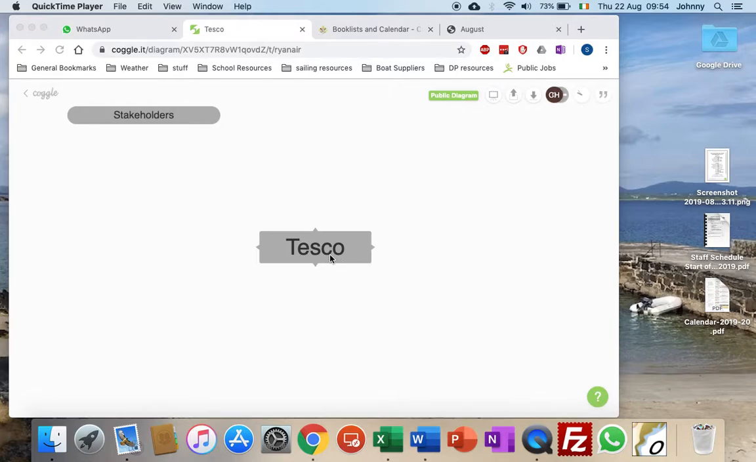So how this works. We're looking at Tesco here, and I'm going to try and create some branches of that for a mind map. We're looking at the stakeholders. Stakeholders are groups of people or organizations that have an interest in the way an organization is run. So at Tesco, obviously the staff are one of those groups of people. They have an interest in the way Tesco is run.